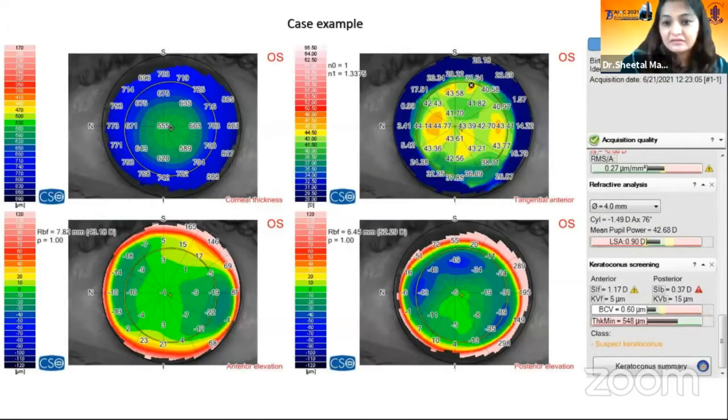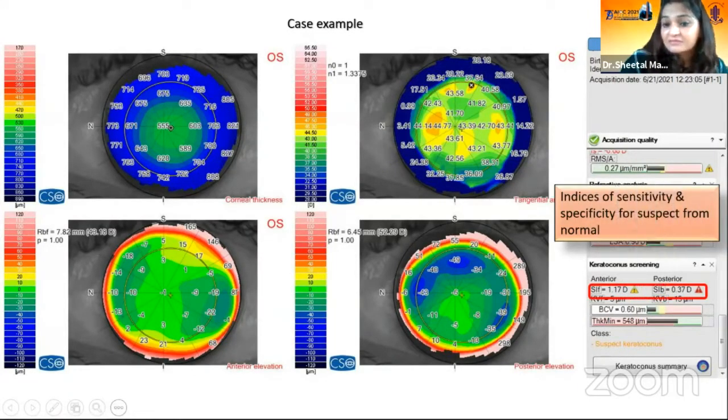This is a lady, 37 years old, who came to us with some cylindrical power and vague symptoms. So we did the topography. When we see the maps, the pachymetry maps, the elevation maps, as well as the curvature map look pretty normal to me. But on the right hand side, if you see, the class is given as suspect keratoconus.